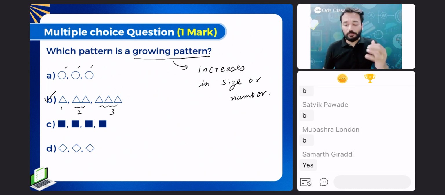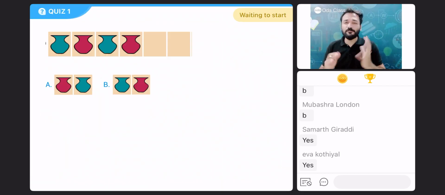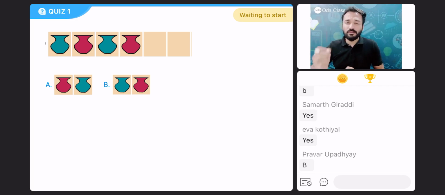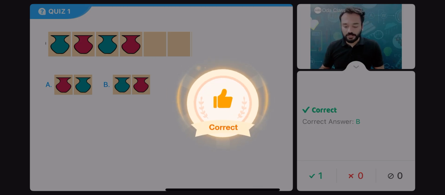Should we start with some questions? Let us start with quiz number 1. Very easy chapter. You will get 4 to 6 marks in your exam. If you learn very simple concepts, you can easily score better. Time starts now. Select the correct option which will come next.